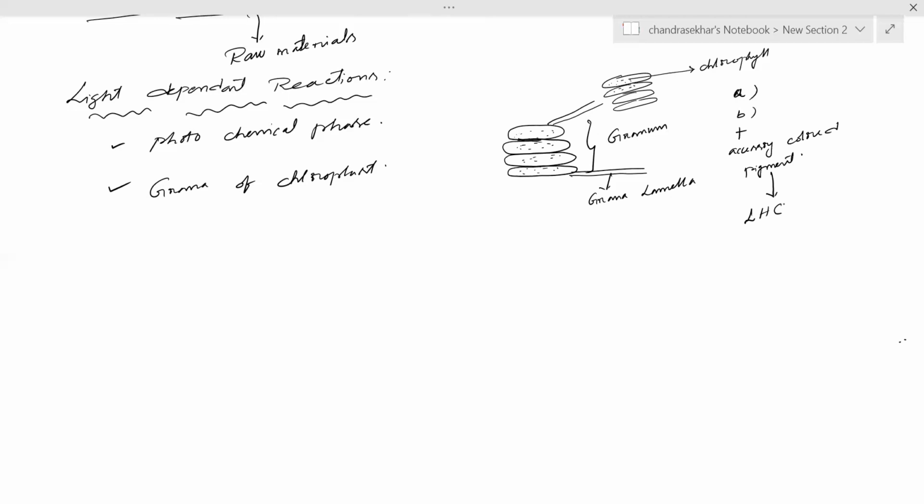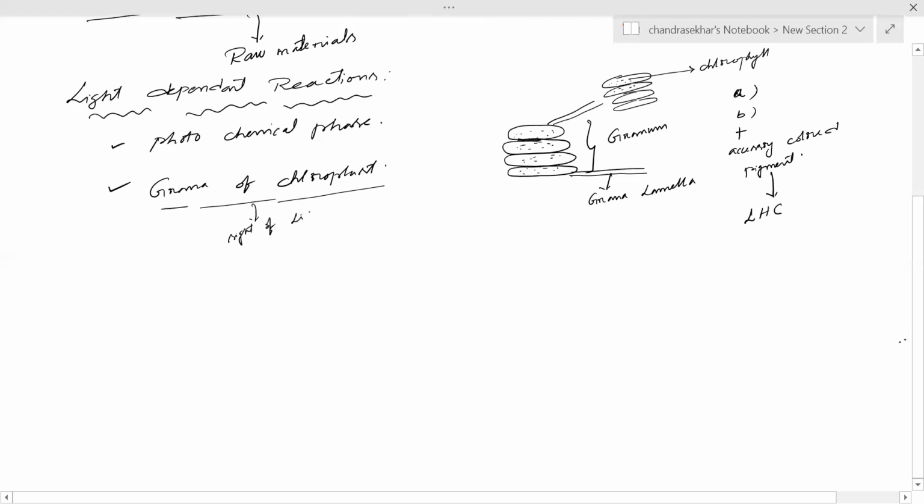Coming to the light reactions, the grana of the chloroplast is the site of the light reactions. So what is the site of light reactions in plants? The site of light reactions in the plant is the grana of the chloroplast.